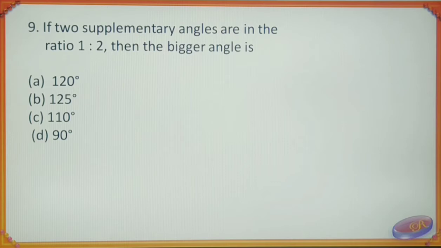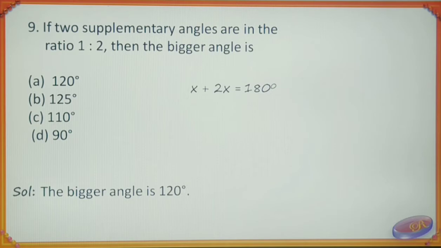Ninth question. If two supplementary angles are in the ratio 1:2, then the bigger angle is option A 120 degree, option B 125 degree, option C 110 degree, option D 90 degree. You want to get the answer. That is 120 degree.